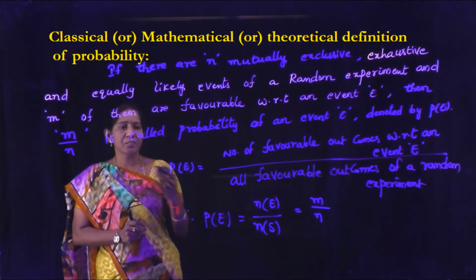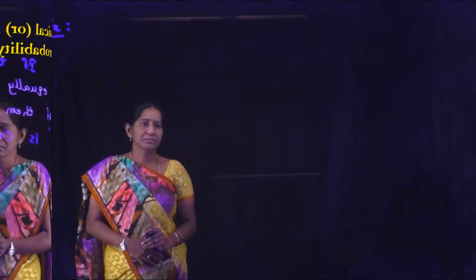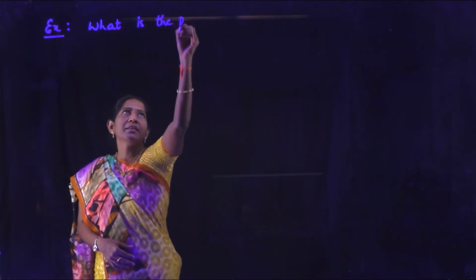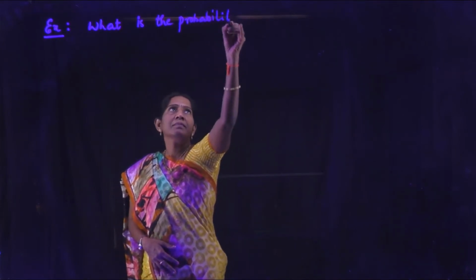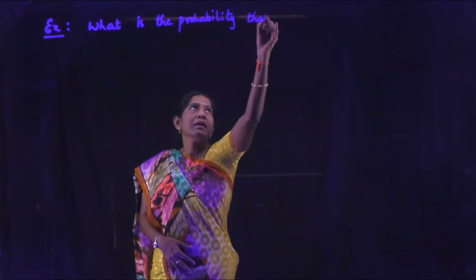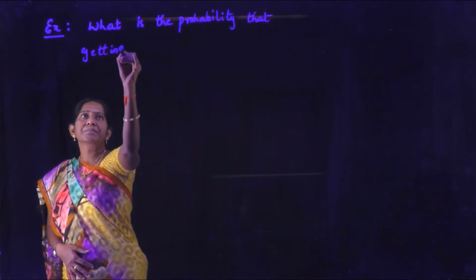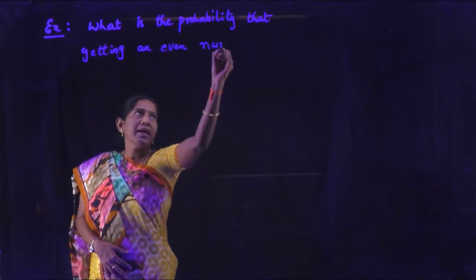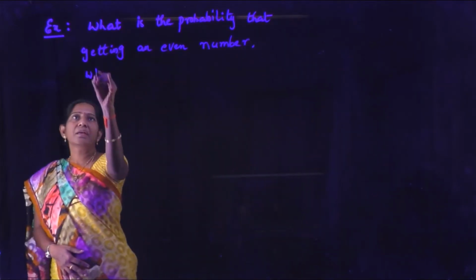Let us see one example on this. What is the probability of getting an even number when a die is rolled? Solution: already you know the sample space when a die is rolled.